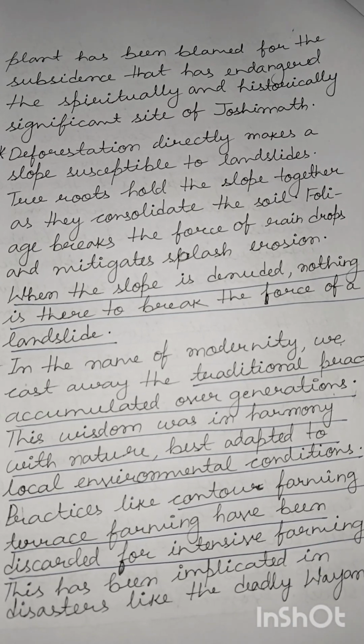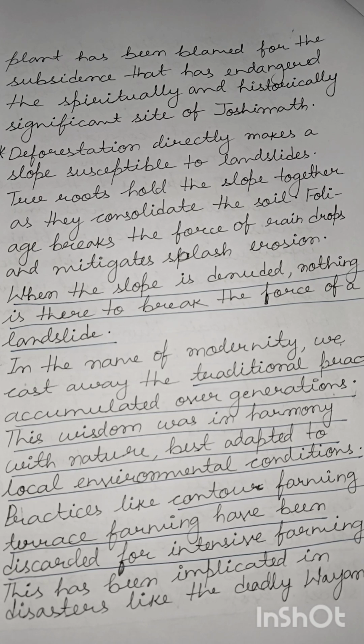Contour farming is a practice where you build along the slope rather than horizontally, as is the custom on plain land. For example, you plant crops along the slope. And terrace farming is analogous to a staircase, where you build your farms on different levels. All these traditional practices were more in sync, more in harmony with the local conditions.